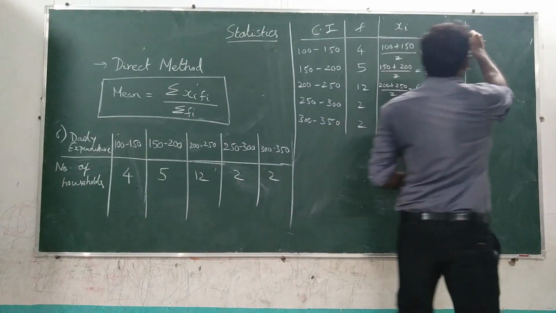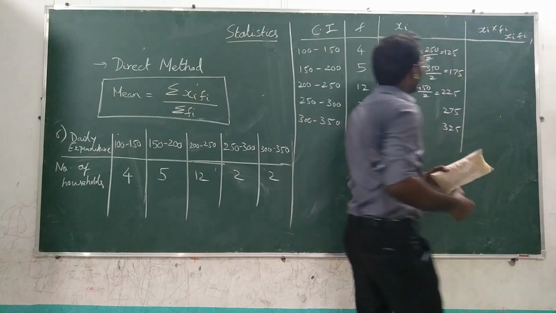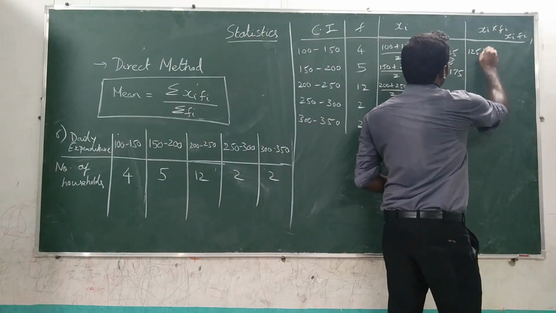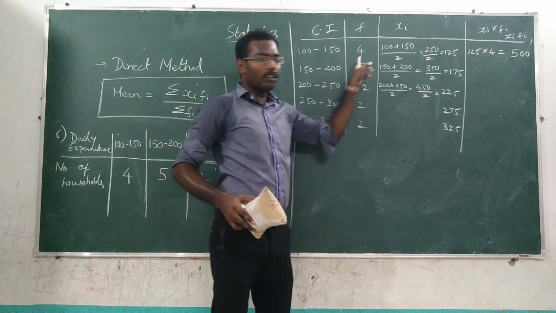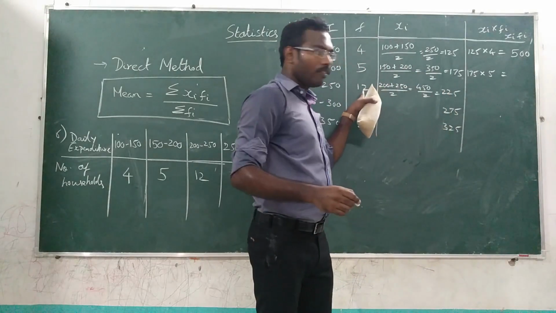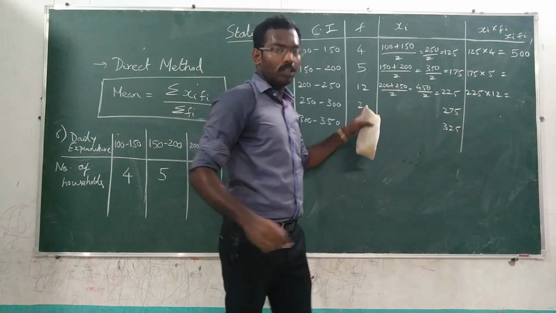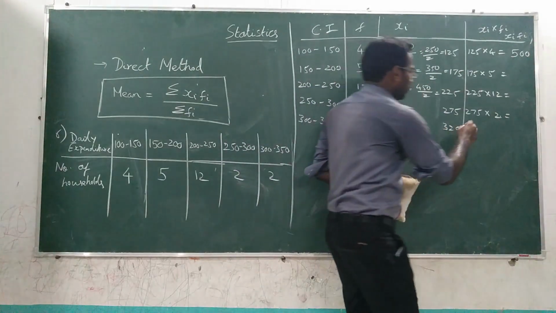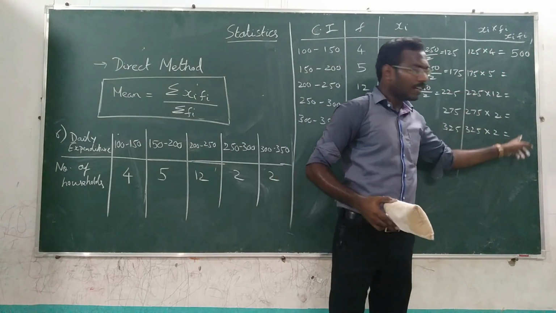Yes, it's xi into fi. So what is xi here? 125. Fi is 4. So 125 into 4 is nothing but 500. Then 175 into 5, then 225 into 12, then 275 into 2, then 325 into 2. Then we have to find the answer and we have to add it.